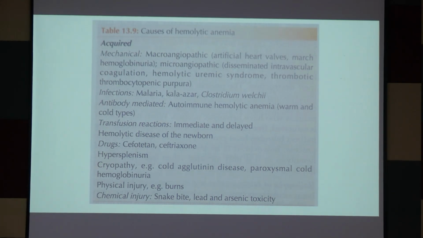Hemolytic disease of newborn, that is due to vitamin K deficiency. Drugs: cefotetan, ceftriaxone. Cefotetan is a second generation cephalosporin and ceftriaxone is third generation. Other causes: hypersplenism, cold agglutinin disease, paroxysmal cold hemoglobinuria. These all are causes of hemolytic anemia.